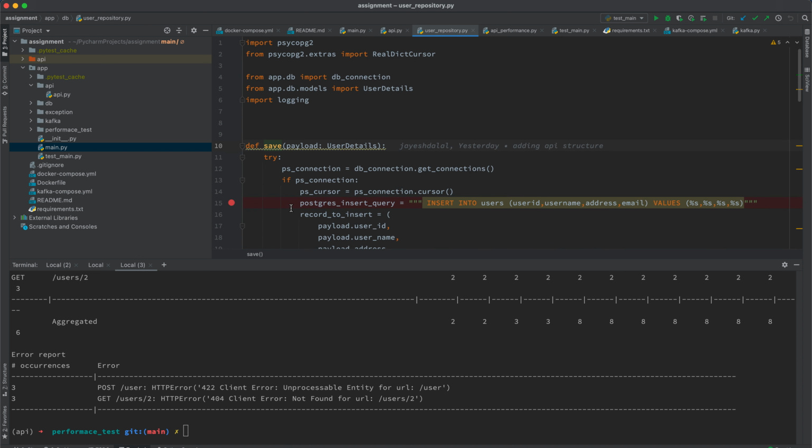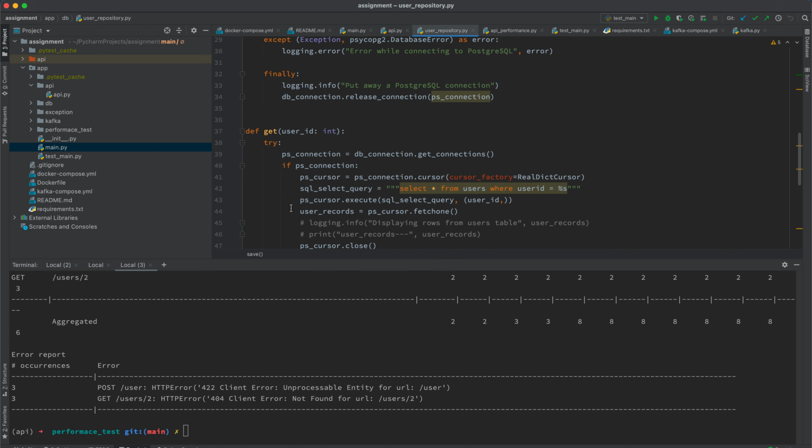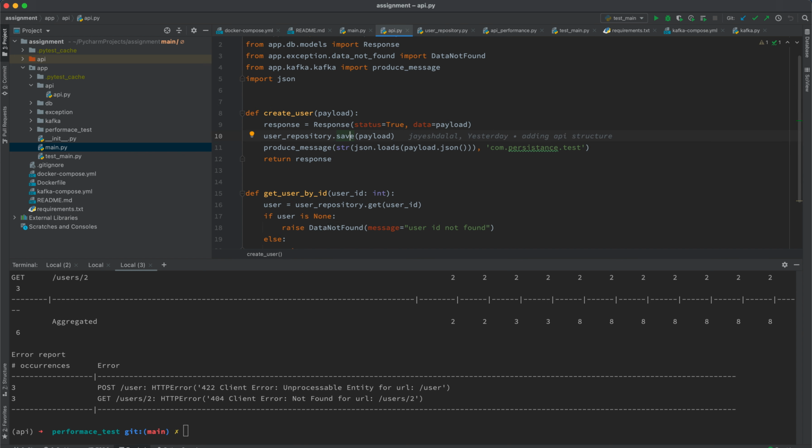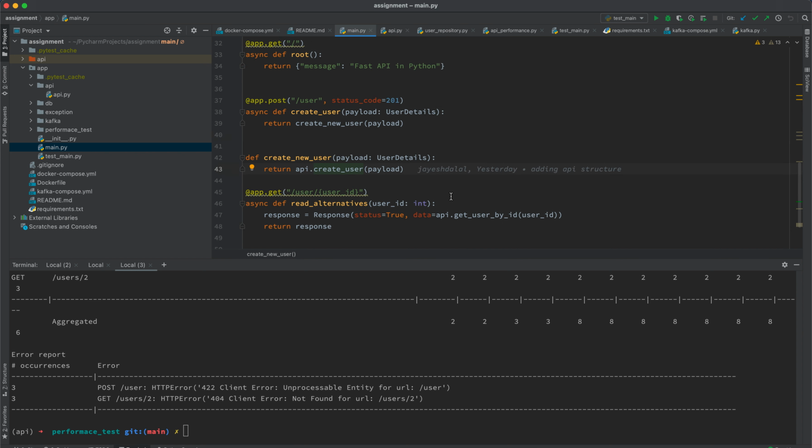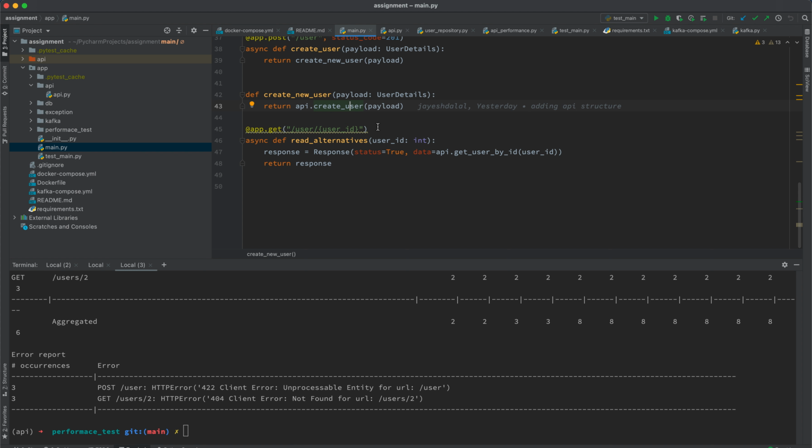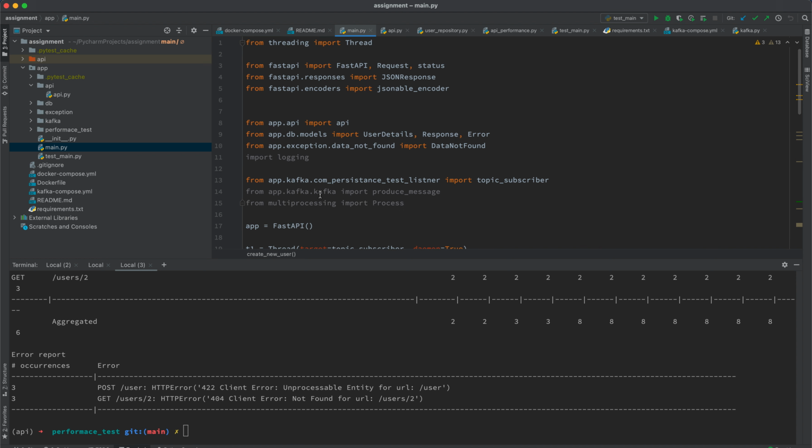If you can see, these are my database file and the saves, where I am using save and get. These are the two functions, meaning insert as well as get. The first is the POST endpoint, the second is the GET endpoint. Whatever I post, I can also get via the endpoint slash user and slash user ID. The beauty of FastAPI is that it also provides the Swagger server. How to run and use this, I already mentioned inside the README.